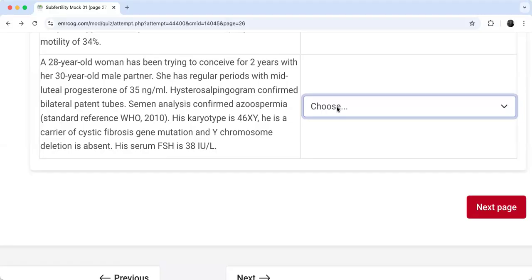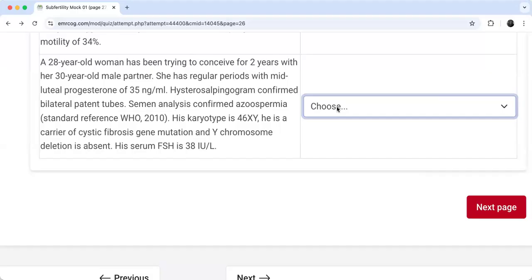Guys, we are applying the guidelines by the word, because this is not a clinical scenario in life. This is a membership exam. They want to know if you are following the guideline and the evidence or not. So please tell me, do you have an indication of IUI in this case?